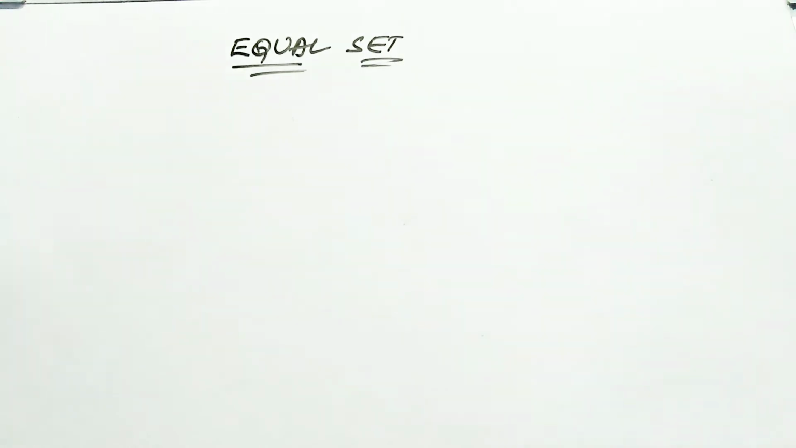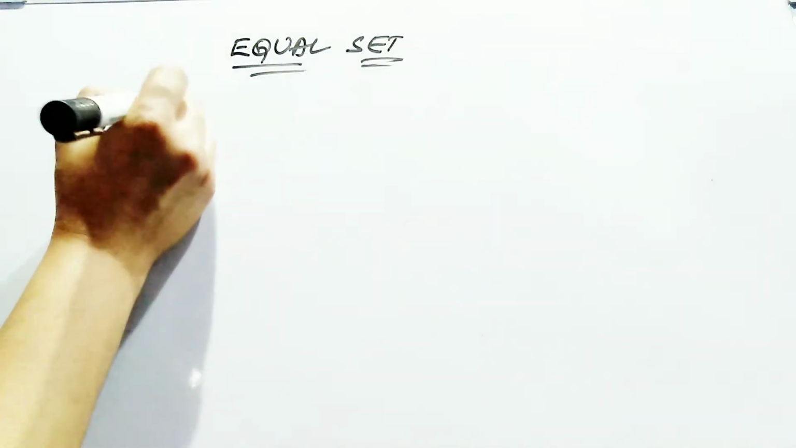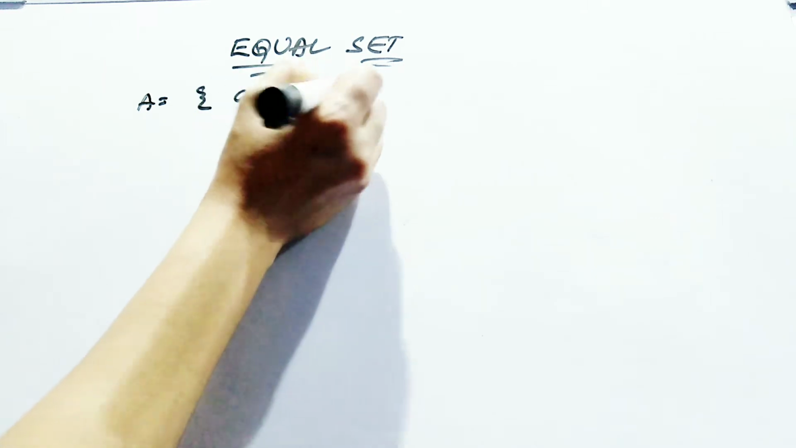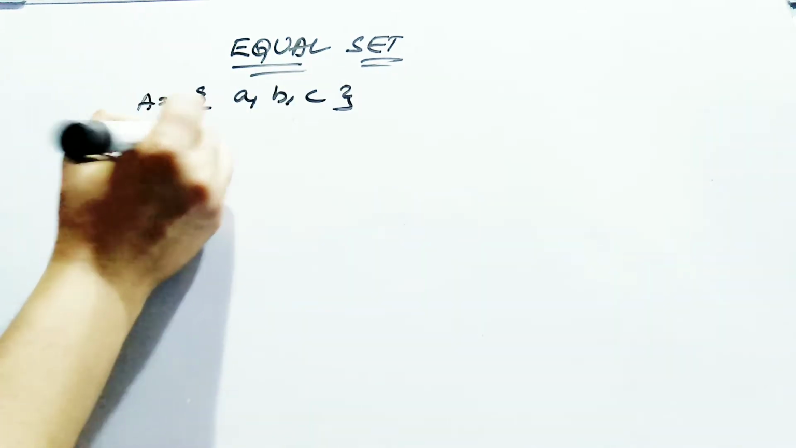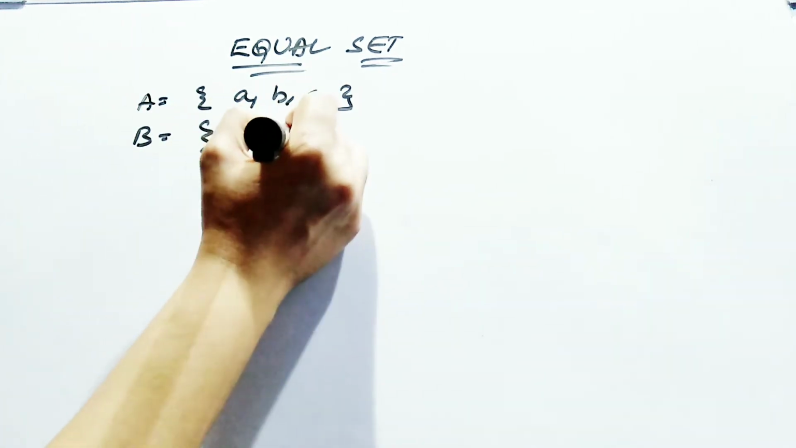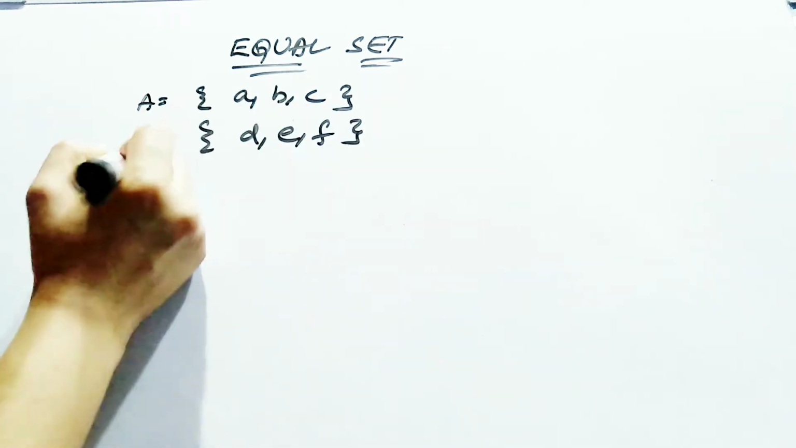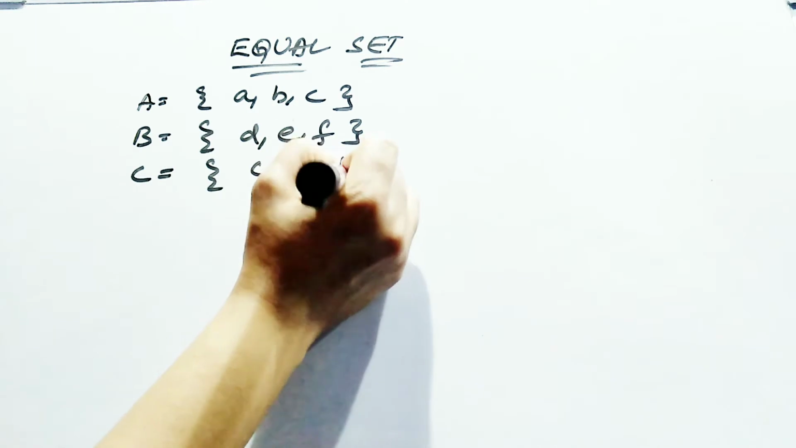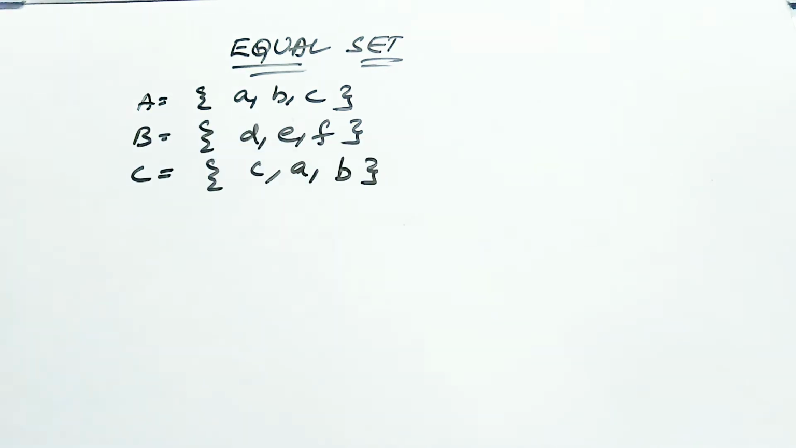Our next topic is equal sets. What is an equal set? Just take one set as A, B, C. Take another set D, E, F. Take another set C, A, B. What is an equal set?